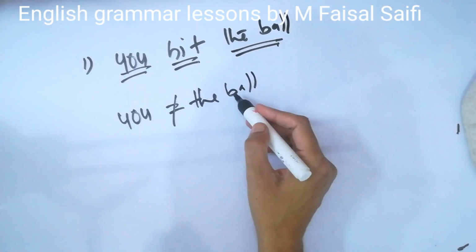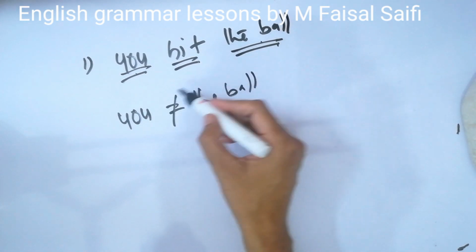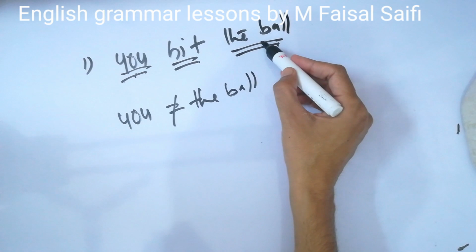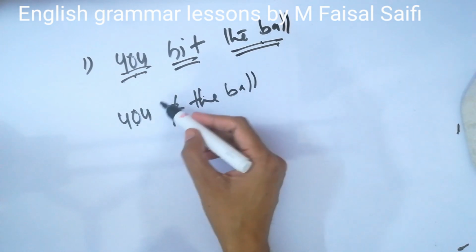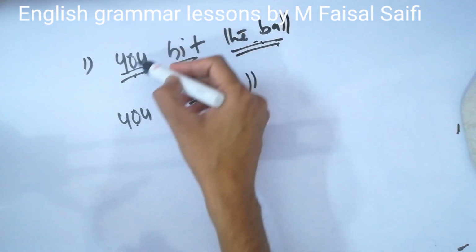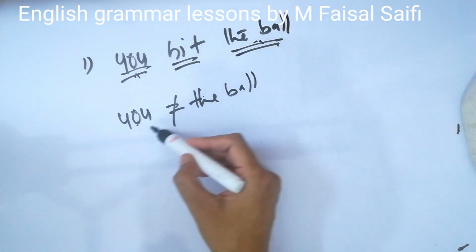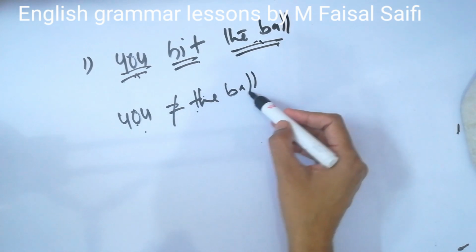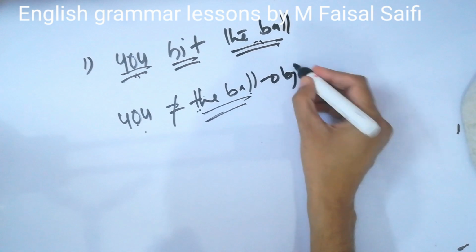These two are different things, because this is the doer and this is the receiver. So this is not a complement, this ball is not telling about you, this is something else, this is the receiver, the object.